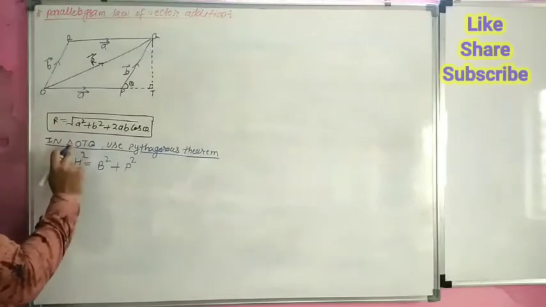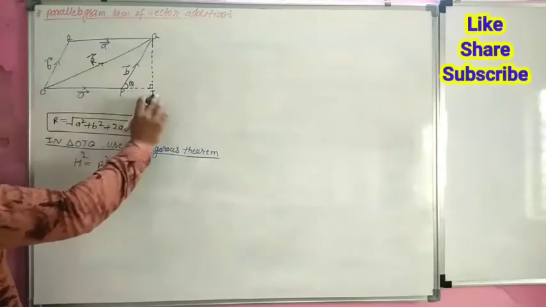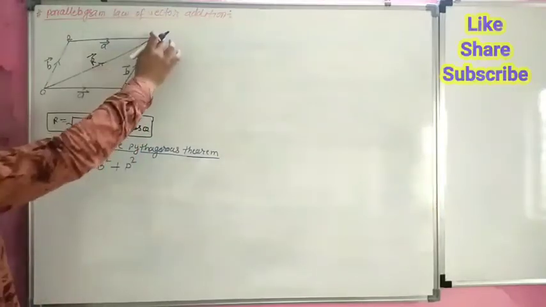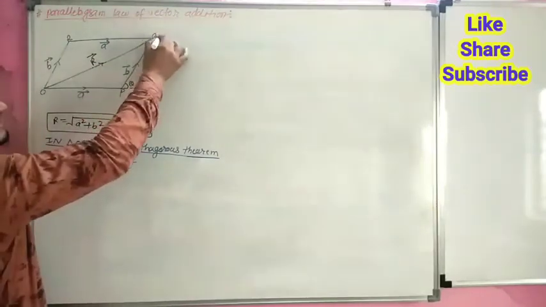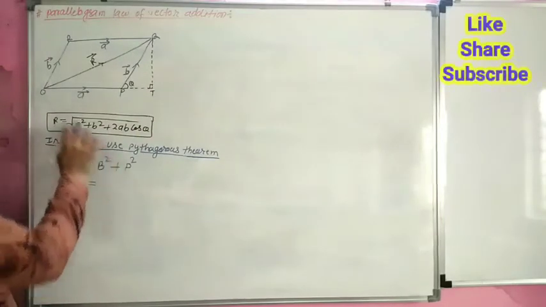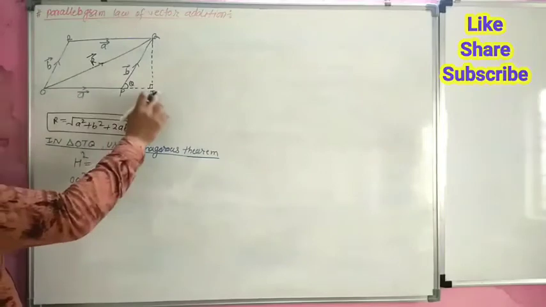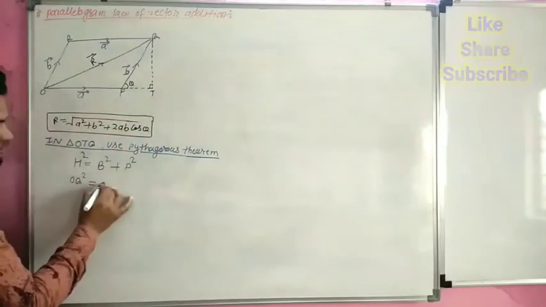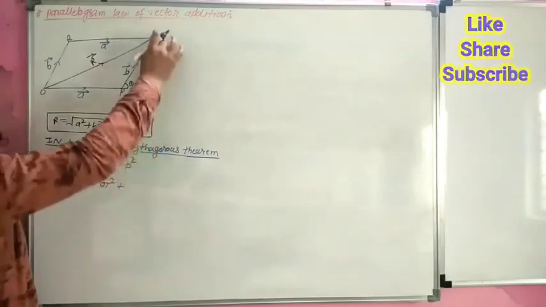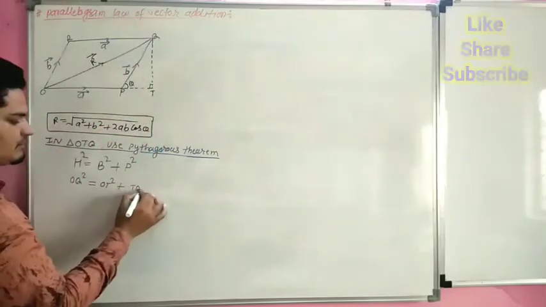So in triangle OTQ, OQ is our hypotenuse. So OQ square, OT is base, so OT square plus perpendicular, TQ is perpendicular.